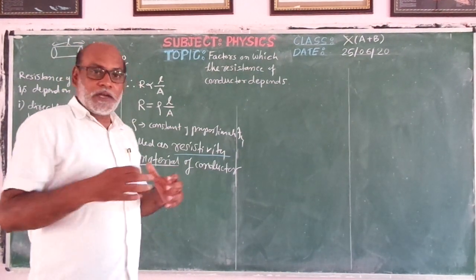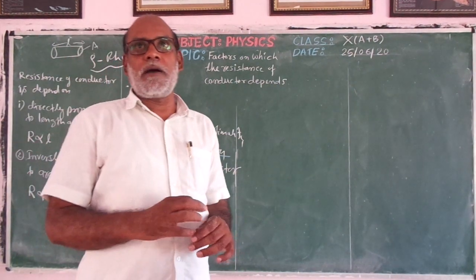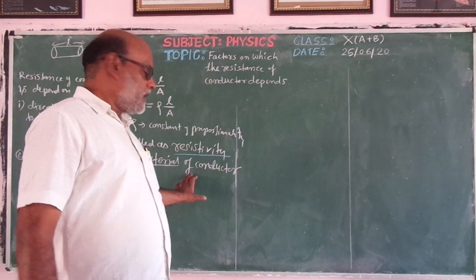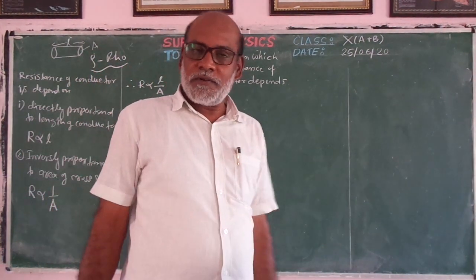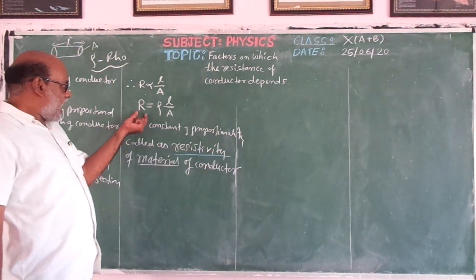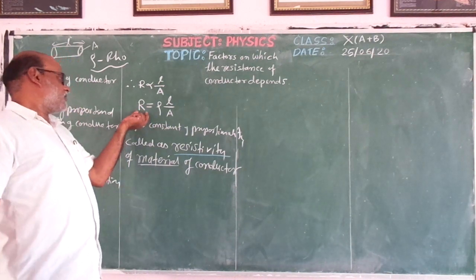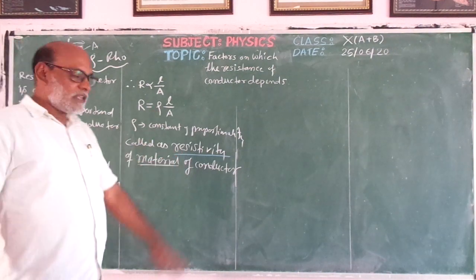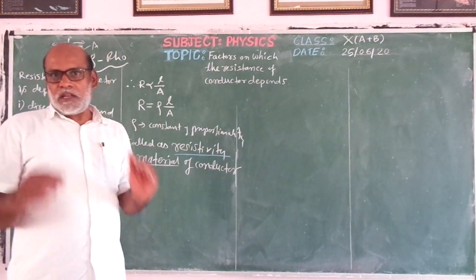It depends on the material or nature of a conductor. This means if our conductor is made of copper, there will be a value of resistivity for copper. If it is silver, its resistivity will be different; if gold, different; if aluminium, different. Right? Just as we called R also a constant, but R was not a constant forever. R is constant only for that conductor. But rho is the basic constant which depends only on the material or nature of a conductor.